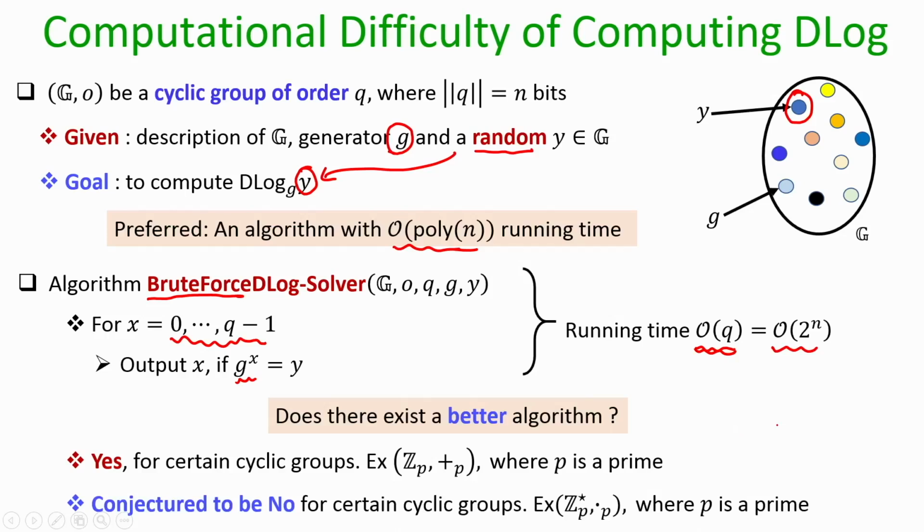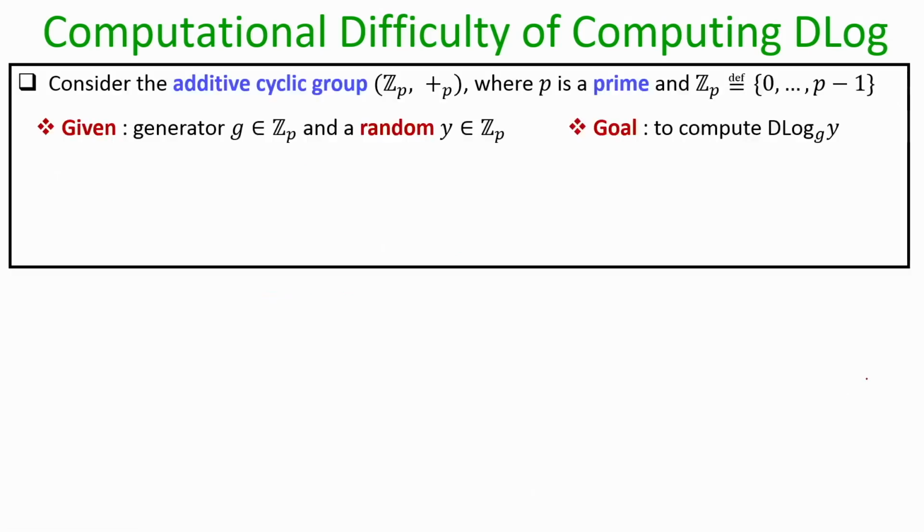But at the same time we do have some candidate cyclic groups for which it is conjectured that we do not have any better algorithm other than brute forcing over all candidate values of x. So, this is an instance of one such cyclic group. Okay, now let us see the case where the discrete log can be easily computed.